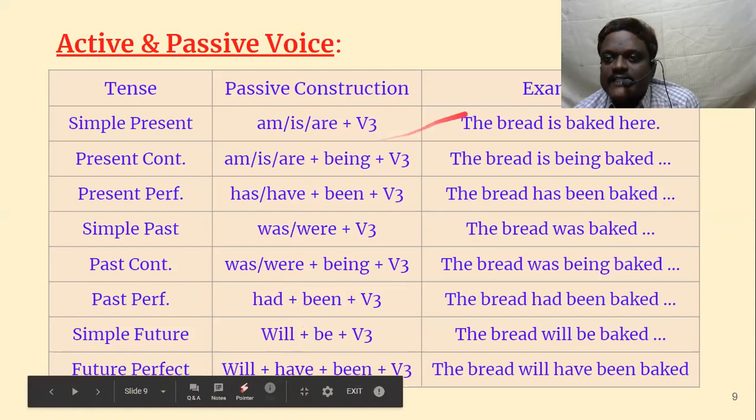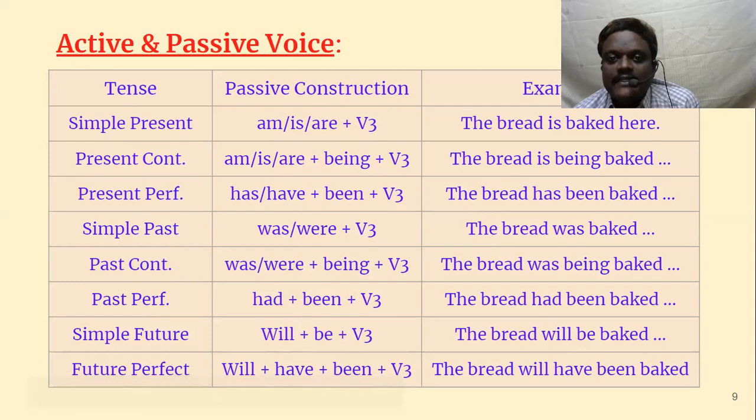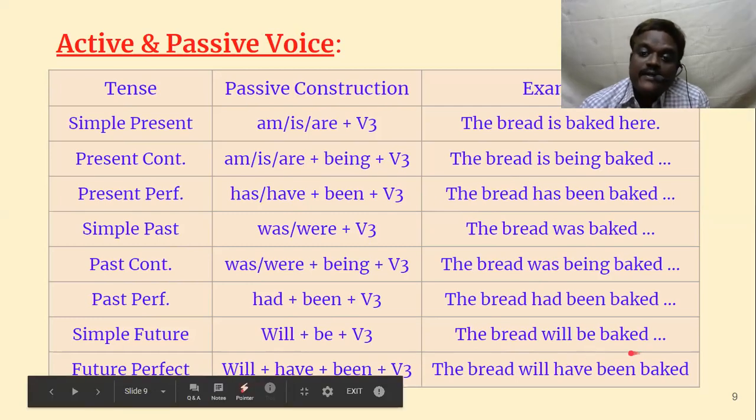Okay, so let us examine the sentences. Am, is, are plus V3. The bread is baked here. The bread is being baked here. The bread has been baked here. The bread was baked here. The bread was being baked here. The bread had been baked here. The bread will be baked here. The bread will have been baked here.